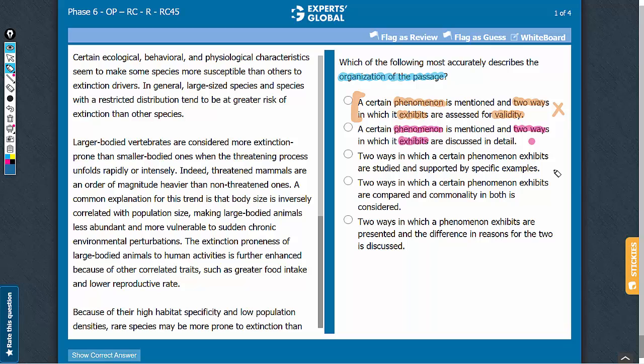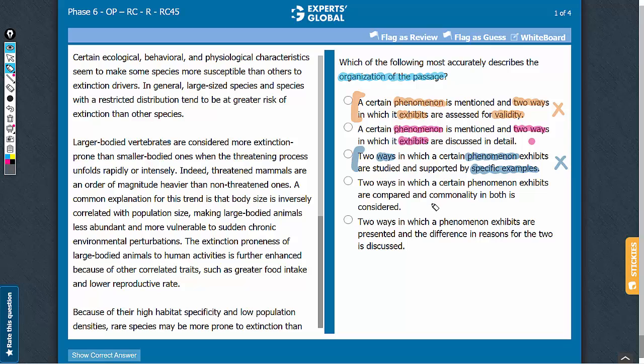Answer choice C: two ways in which a certain phenomenon exhibits are studied and supported by specific examples. So we see that the rest of the answer choice is good, but there is no example in the second paragraph where it talks about how large-bodied animals are more susceptible to extinction drivers. So this answer choice can be eliminated.